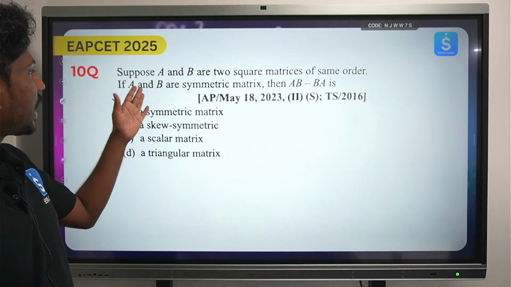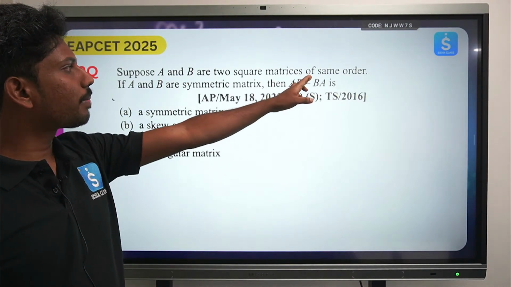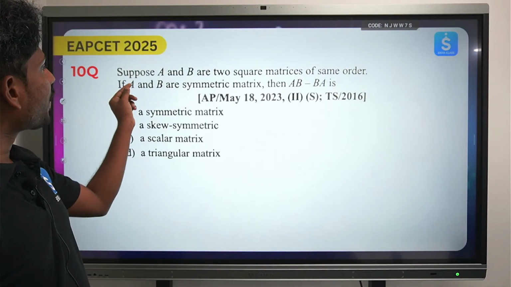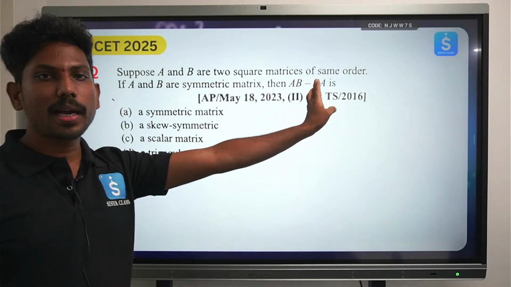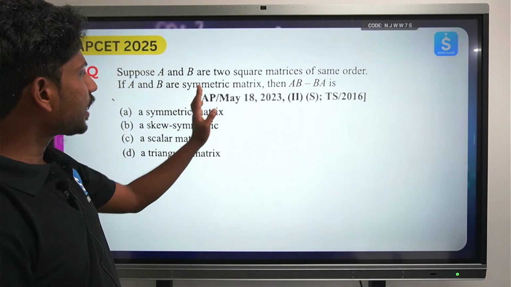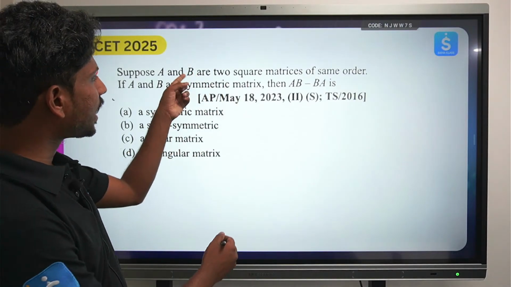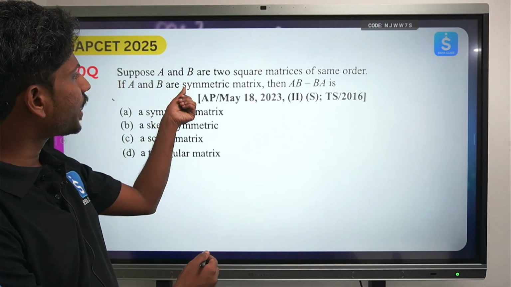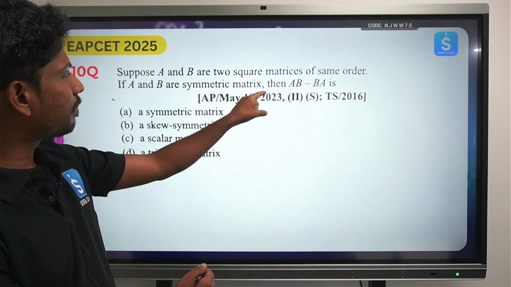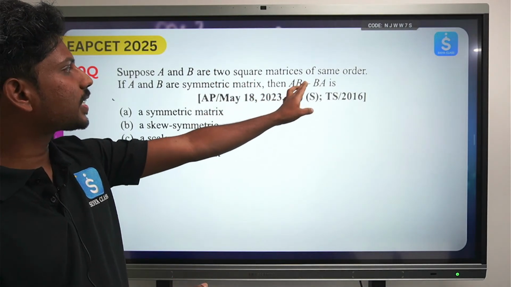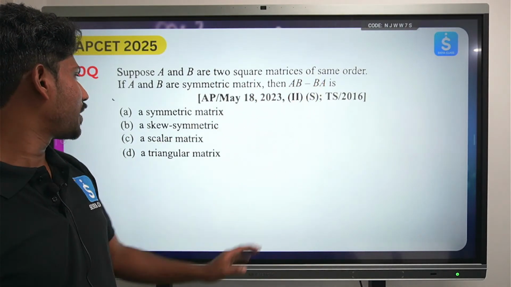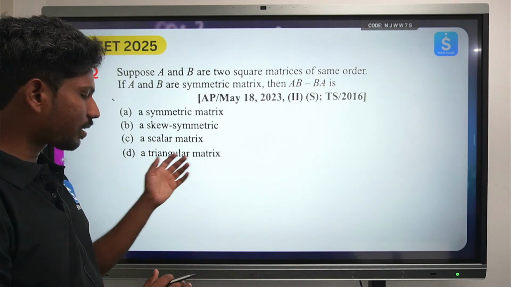So we have this 10th question. Suppose A and B are two square matrices of the same order. If A and B are symmetric matrices, then AB minus BA. Whenever such matrices are given, he is saying that A and B are of the same order, where A and B are symmetric matrices. So what is the relation of AB minus BA? Symmetric, skew symmetric, triangular? Let's try to verify.